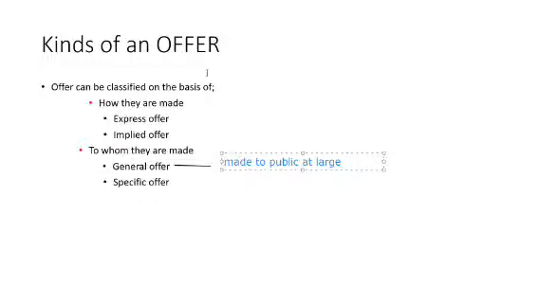Can you hear me? Yes. So general offer is an offer which is made to the public at large.